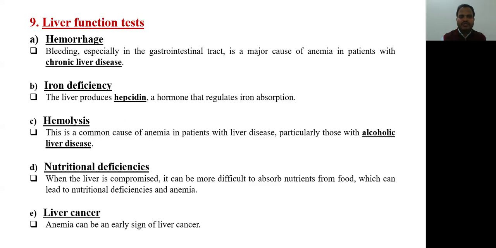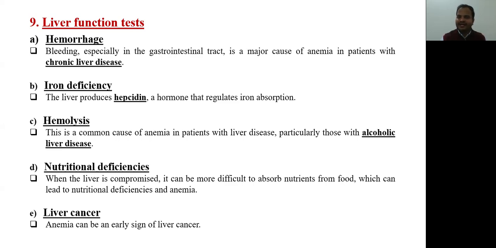Now we will come to the last investigation to be done in the patient of anemia, that is liver function test. In liver function test, why is it important? Because for the patients with hemorrhage, bleeding especially in the gastrointestinal tract, it is a major cause of anemia in patients with chronic liver disease. Liver has a widespread connection with the anemia. In chronic liver disease, there will be the esophageal varices that will cause gastrointestinal bleeding and hemorrhage. So, in the patients of hemorrhage, we should do the liver function test.